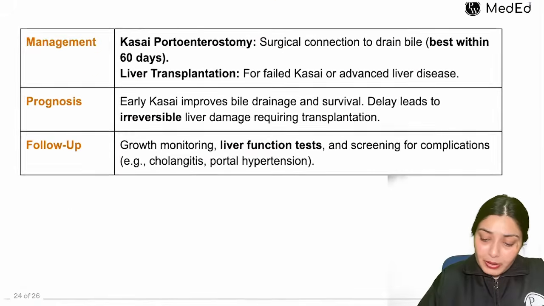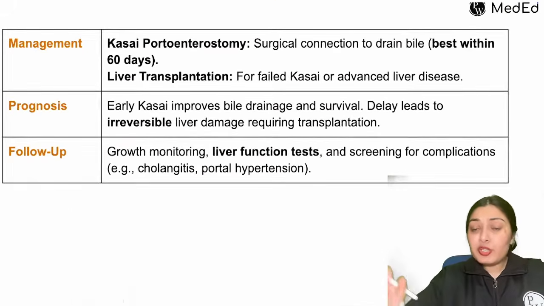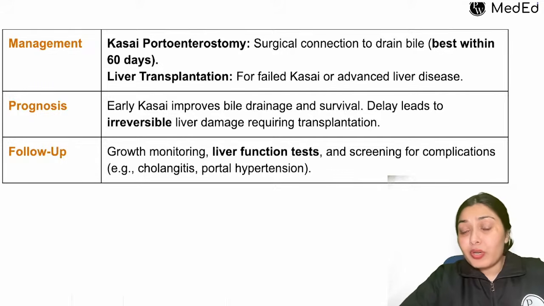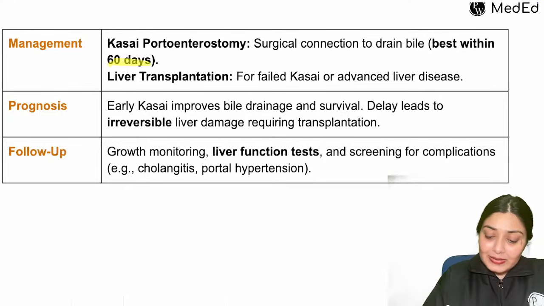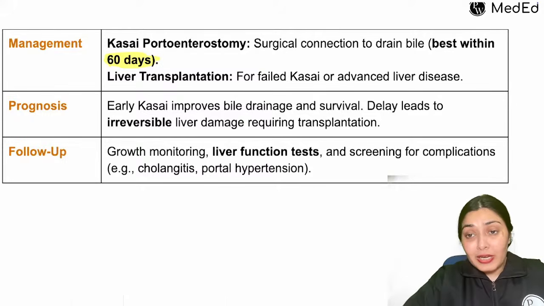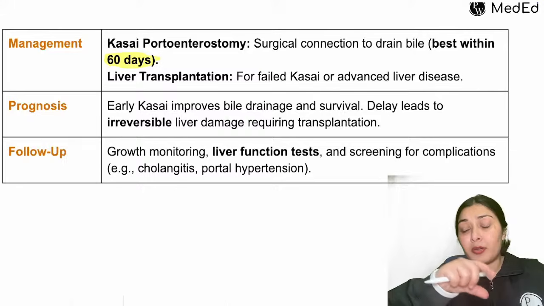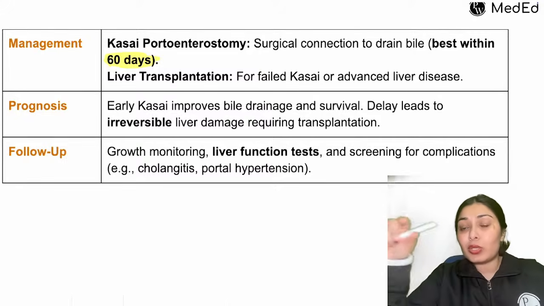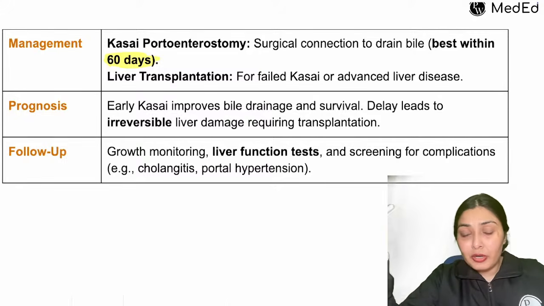Right, moving to the management. Management is surgical. What is important here? The surgical management has to be done within 60 days. After that, the prognosis is very poor. So it is best to do this surgical connection to drain bile. This is known as Kasai's procedure, Kasai's portoenterostomy. Here, we directly make a connection of bile flow into the gut, bypassing that obliterative segment.